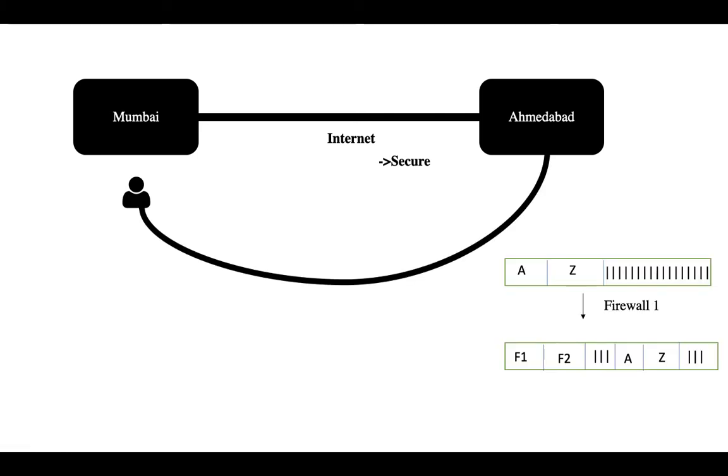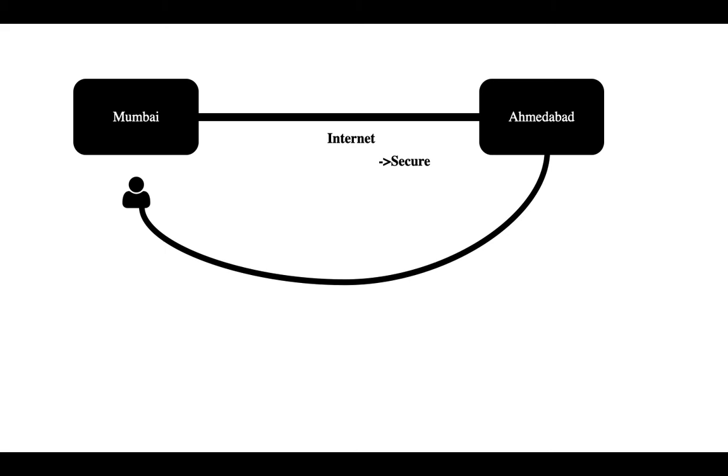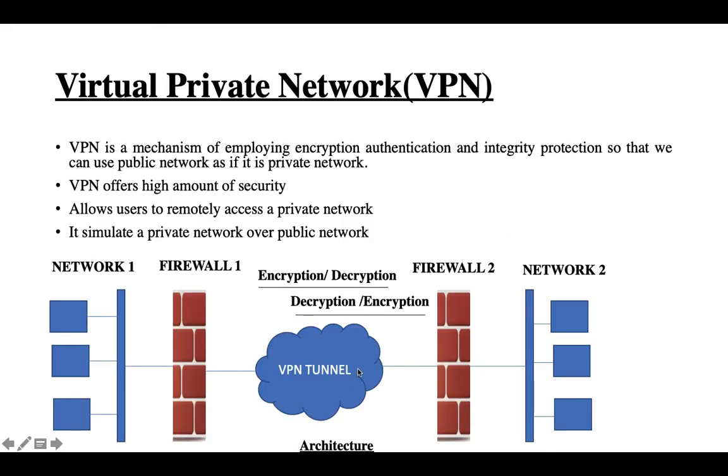So here firewall 1 adds another IP header, with the firewall 1 source address and the firewall 2 destination address, and also performs encryption. So firewall 1 hides the source data, so some unknown user or malicious user cannot read it. After applying all this, the data is passed into the VPN tunnel and goes to firewall 2.